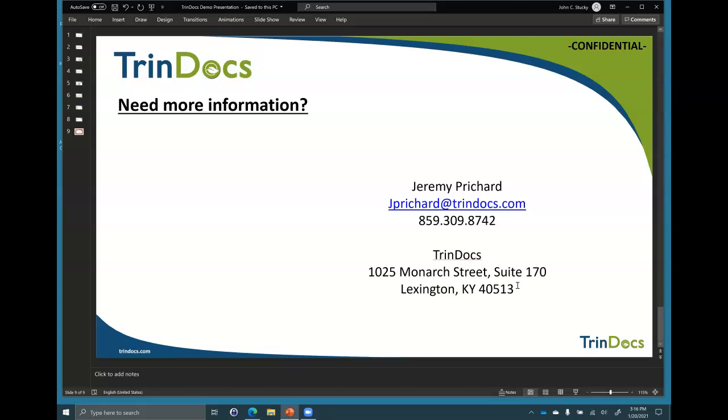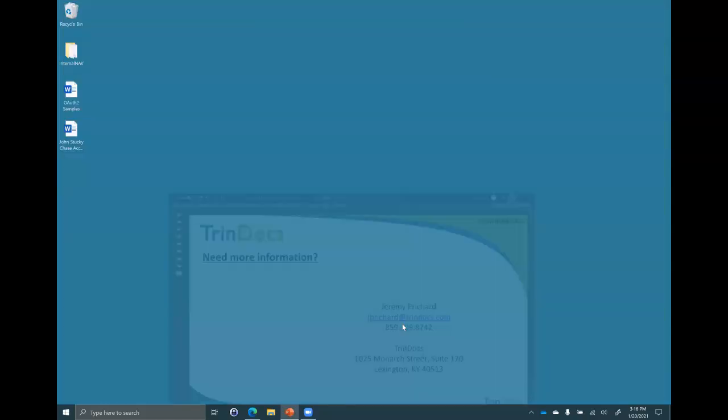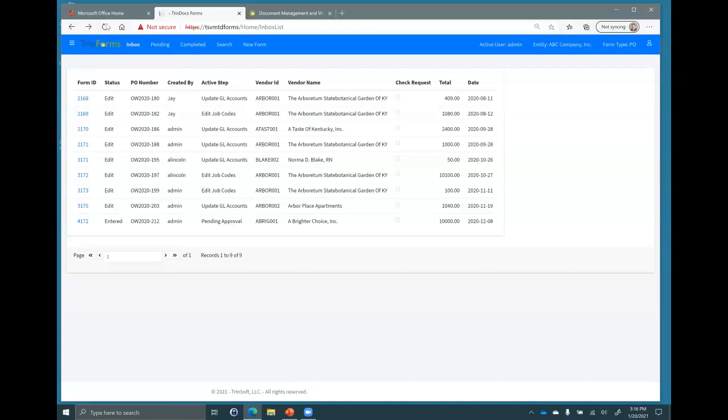Okay, that's it for the slide deck. So enough with the PowerPoint. Let's dig into our TrinForms solution. So we're going to log in and out a lot on this, but here it is. This is what TrinForms looks like.